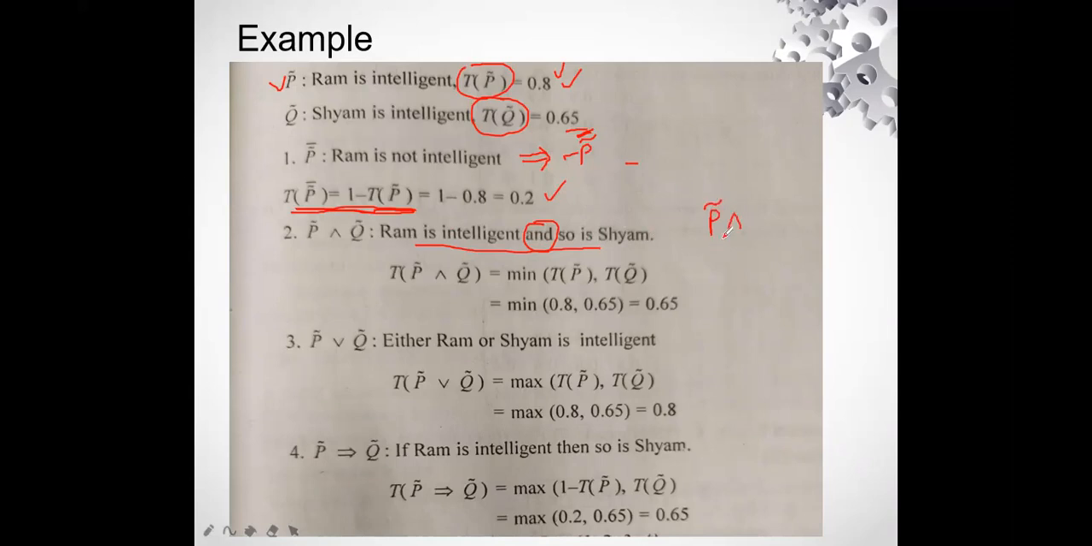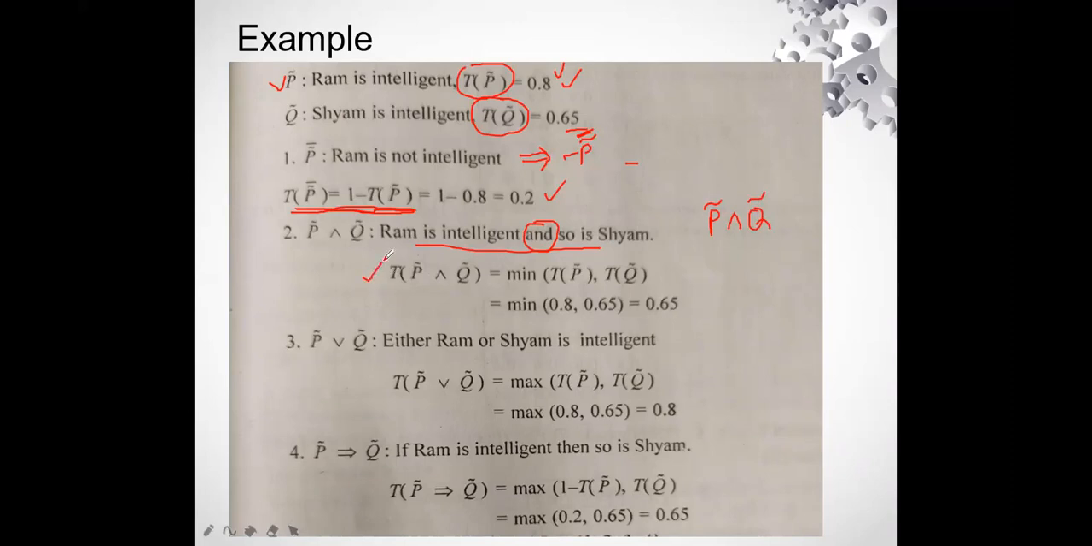Fuzzy proposition P. Conjunction, so is Ram. So is Ram means Ram, Sham, so is Sham means Sham is also intelligent. So Q: Sham is intelligent, the proposition is what? It is Q. So what do I have to find out? I have to find out the conjunction of P and Q. If I find out the conjunction of P and Q, I'm going to find out the truth value.